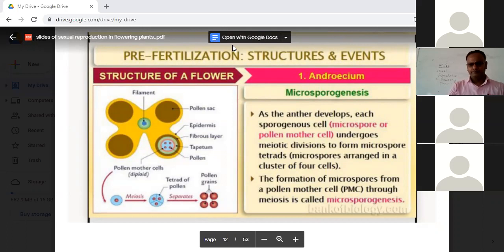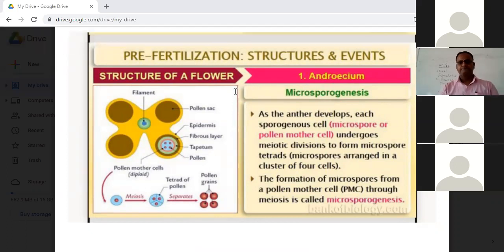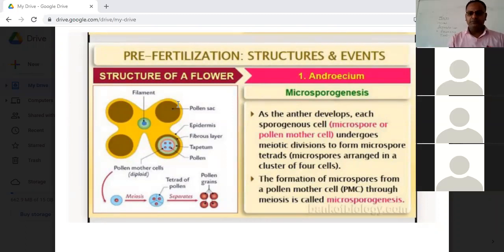The pollen mother cell or the microspore mother cell undergoes meiosis because it is diploid in nature and gametes are supposed to be haploid, so it undergoes meiosis or reductional division to produce haploid gametes or pollen grains. Very good. Well explained. That is definitely right, the PMC is diploid, and for fertilization it has to be converted into haploid. So it undergoes meiotic division to form the microspore tetrad.